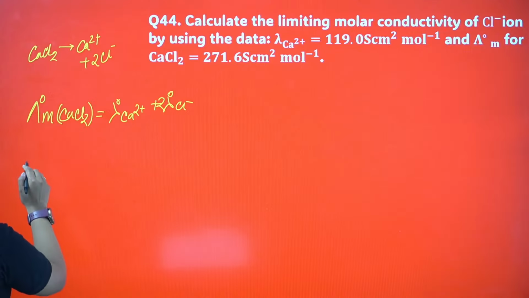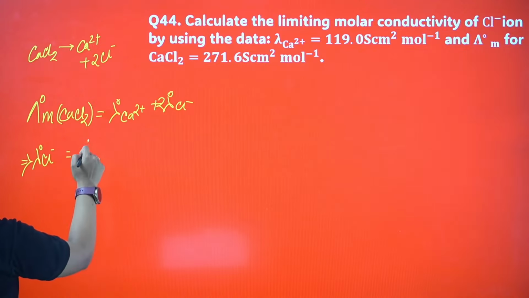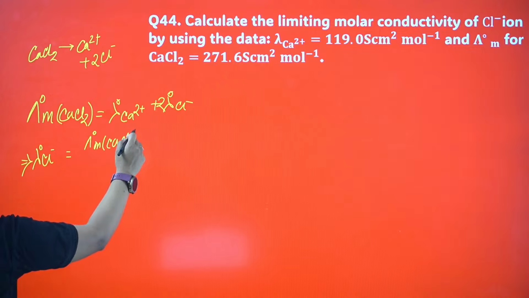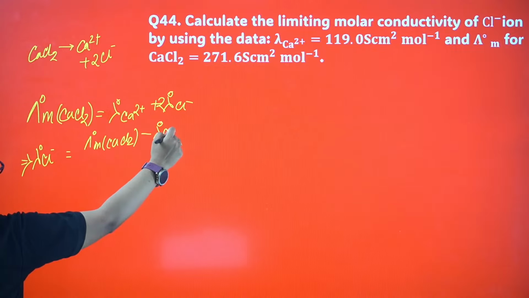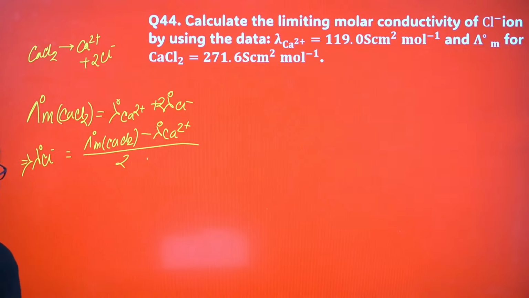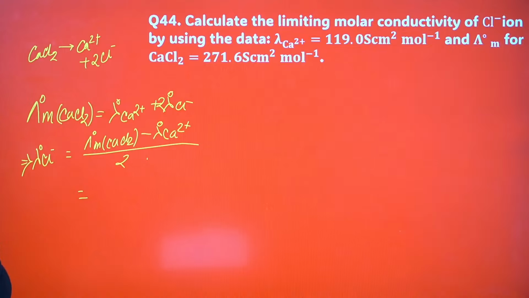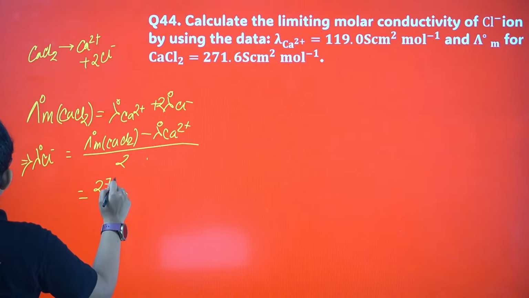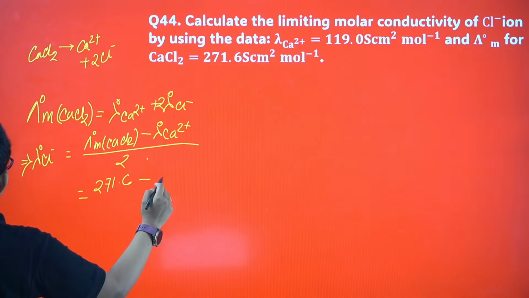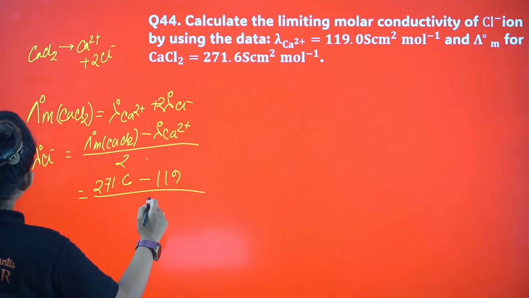So from here, lambda 0 of Cl minus becomes lambda m0 of CaCl2 minus lambda 0 of Ca2+, divided by 2. Now I just have to put in the values. For CaCl2, the value is 271.6, minus the value of Ca2+, 119.0, divided by 2.